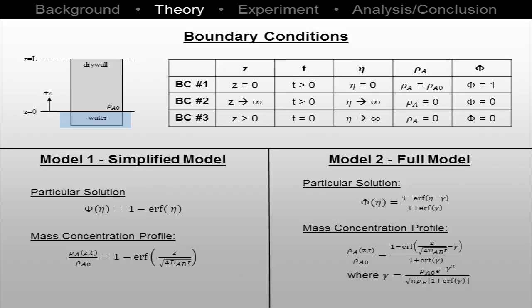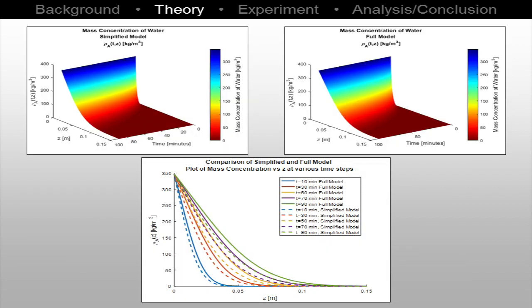The boundary conditions are applied to obtain particular solutions. The first BC is that at the origin, z equals 0, the drywall is saturated to the value of rho A 0. The second BC is that at the far-field boundary, the mass concentration is 0. The simplified and full models were graphed to show the error that results by assuming the total mass average velocity is 0. As shown in the graphs, the shapes of the profiles are identical with a slight numerical error.